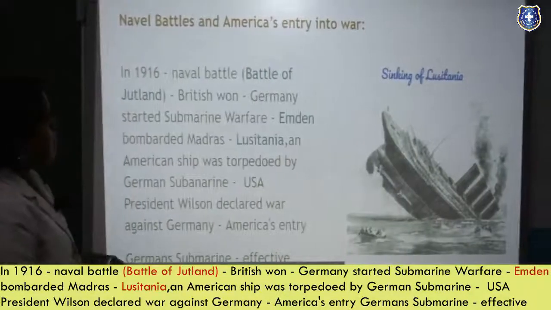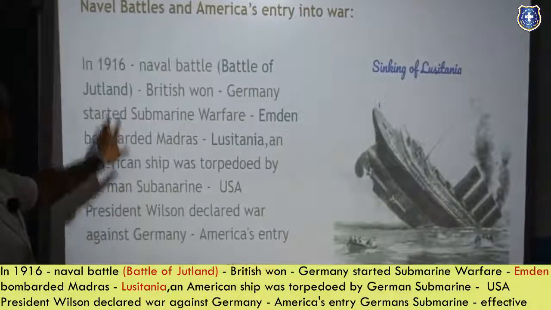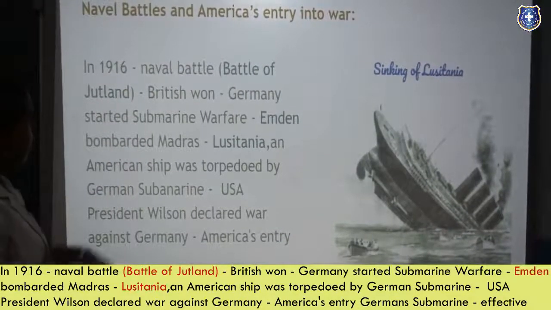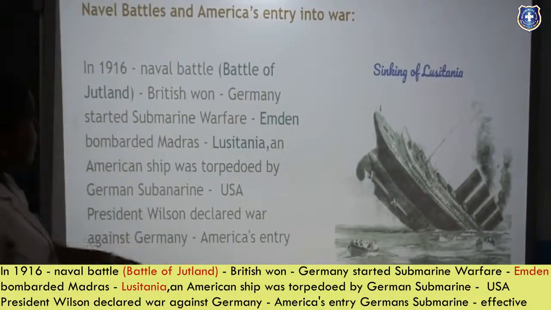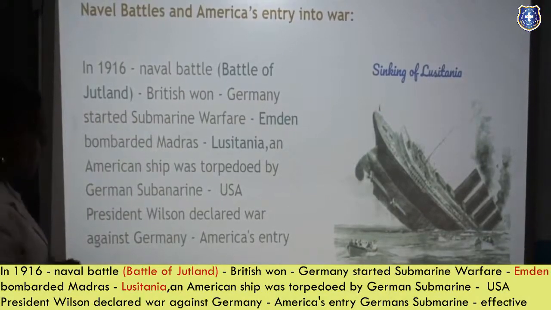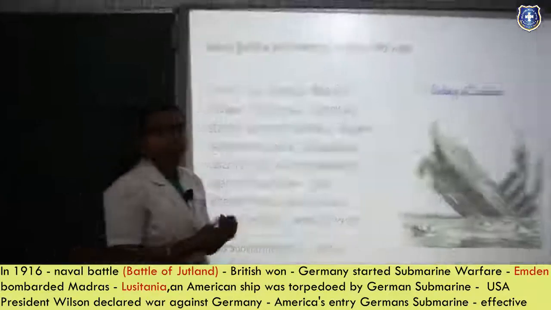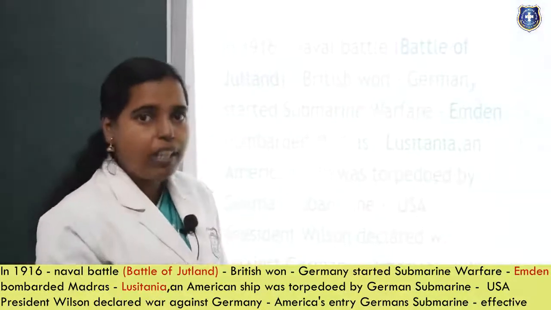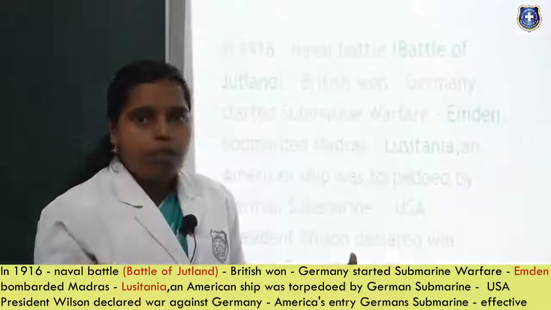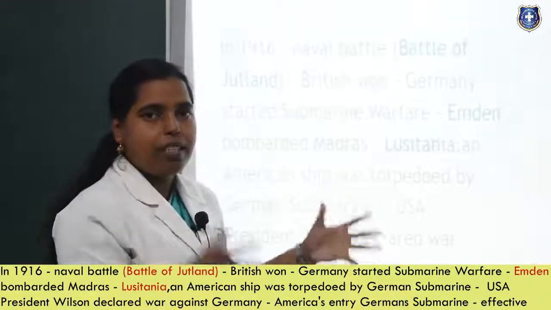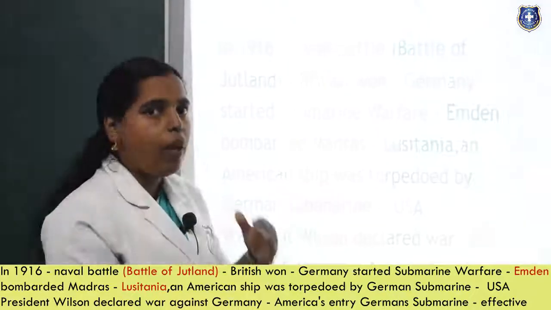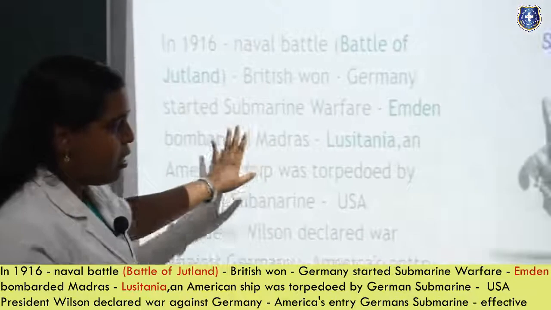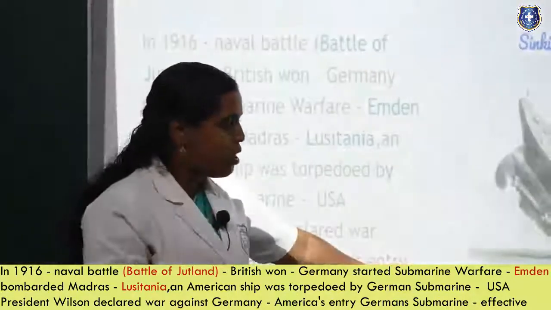Naval battles and America's entry into the war. Now the US is entering into the war. In 1916, in the naval battle of Jutland, the British won. Germany started submarine warfare. Already I said they found that seaways are better ways, and it is very easy to carry many weapons and many food items, everything from one colony to their nations also. So they started having sea routes. They want to have stronger sea routes.